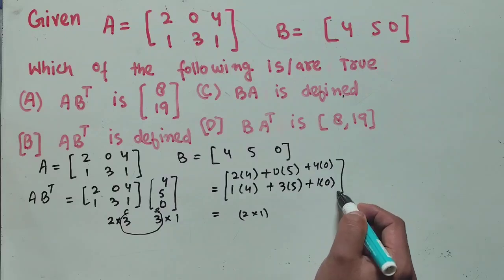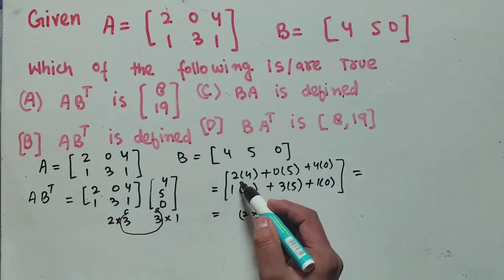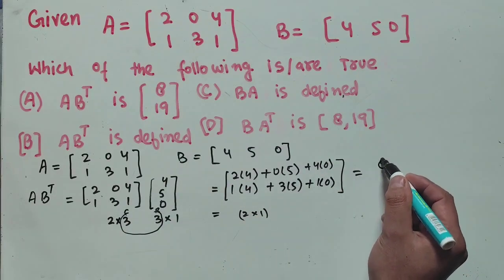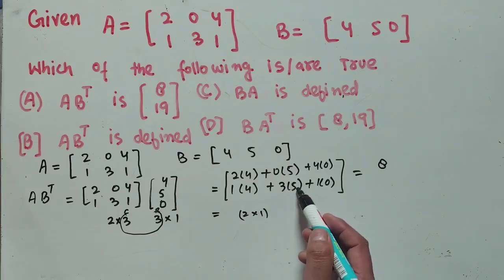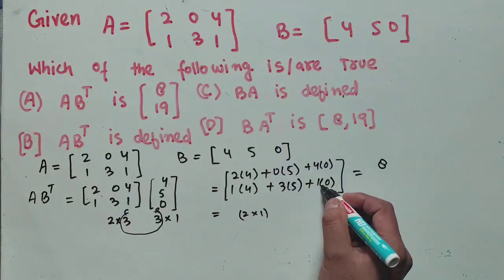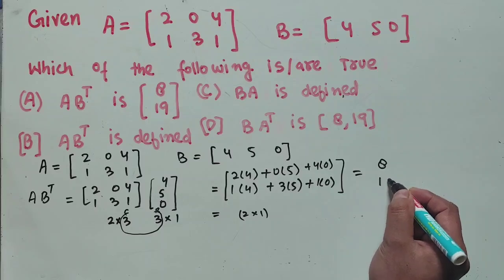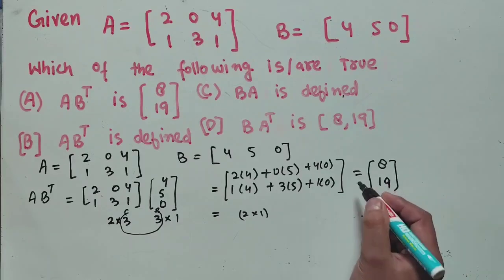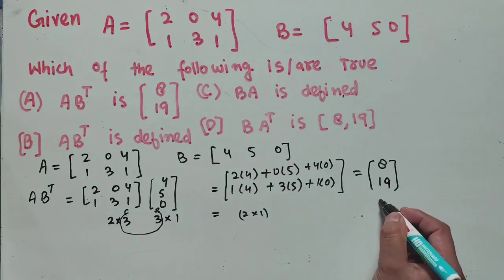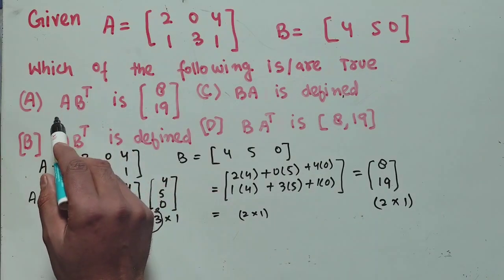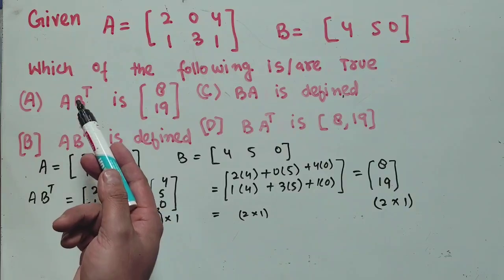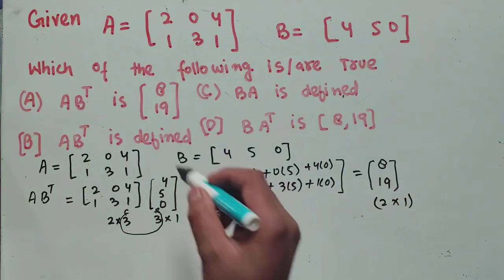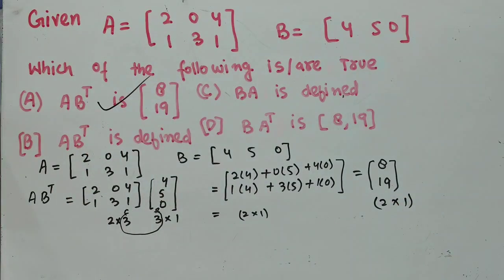Here, 2 4s are 8, and this is 0 and this is 0, so we get 8 here. Here, 4 1s are 4, 5 3s are 15, 15 plus 4 is 19, and this is 0, so we get 19. Now let us see the order of this matrix. We have 2 rows and 1 column, so 2 into 1 is the order of this matrix. That means A times the transpose of B is equal to 8 upon 19. This option seems correct.